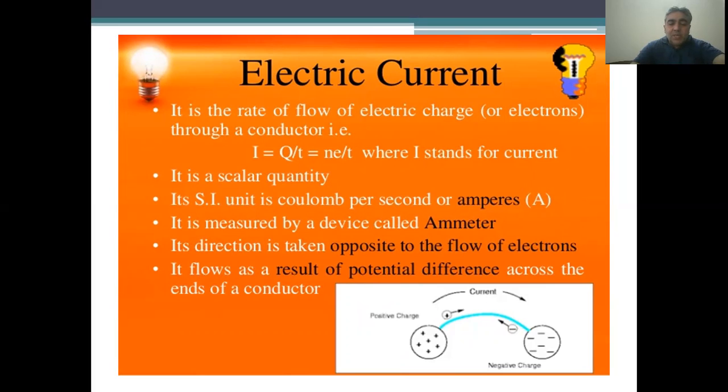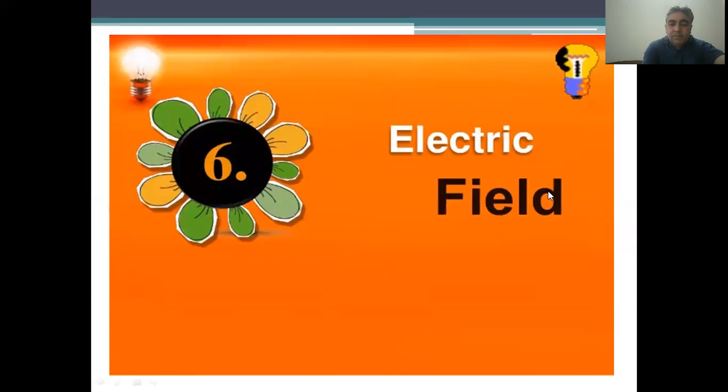Its direction is taken opposite to the flow of electrons. If you have to state the direction of electric current, it is taken opposite to the side in which the electrons are flowing. It flows as a result of potential difference across the ends of the conductor.